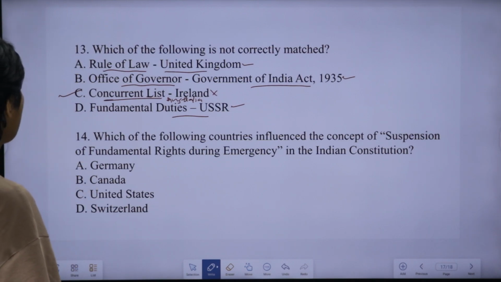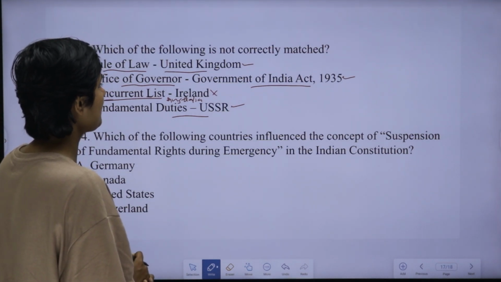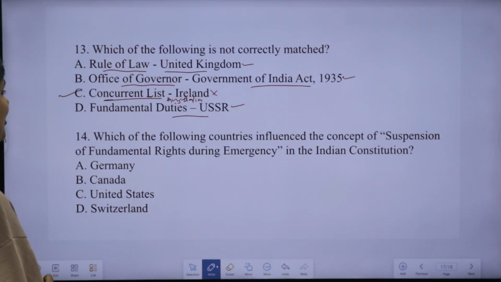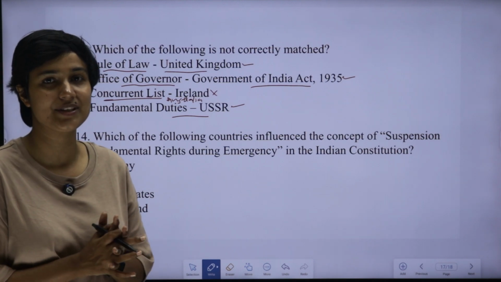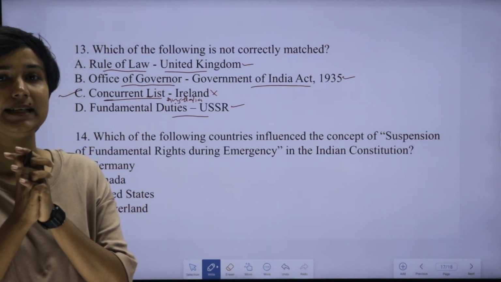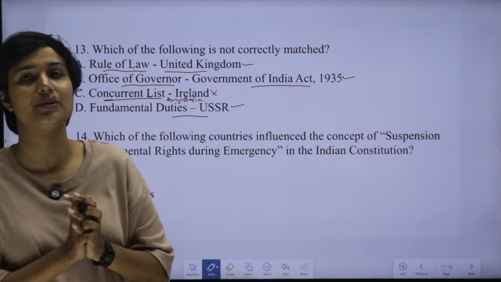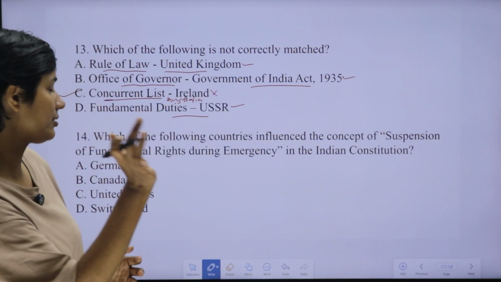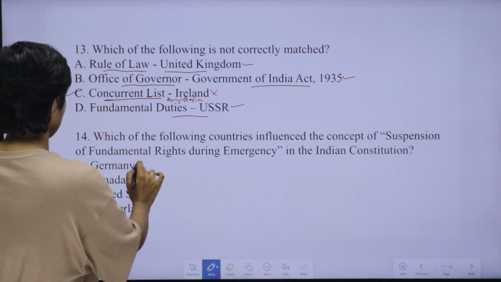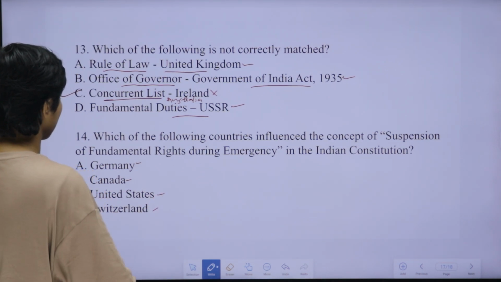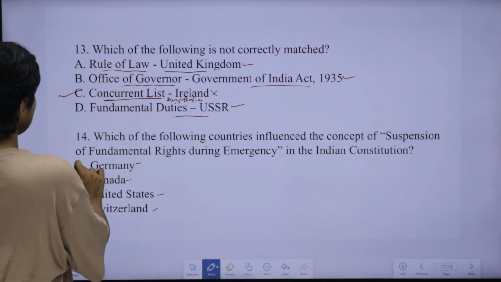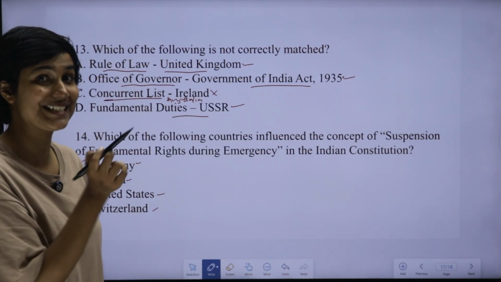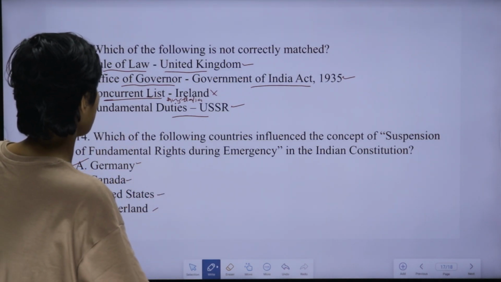And the 14th question is, which of the following countries influenced the concept of suspension of fundamental rights during emergency in the Indian Constitution? Whenever there is a national emergency, the fundamental rights of the people are suspended, a provision included in India's constitution. The principle of that we took from the constitution of which country? Germany, Canada, United States, Switzerland. Yes, our answer is the German or Weimar constitution. This principle was taken from the constitution of Germany.